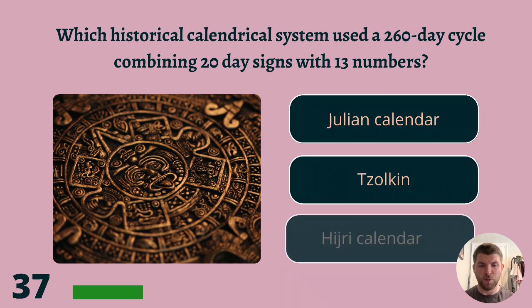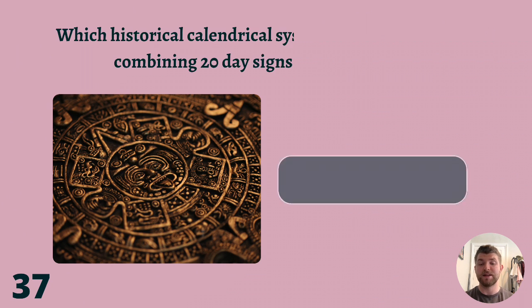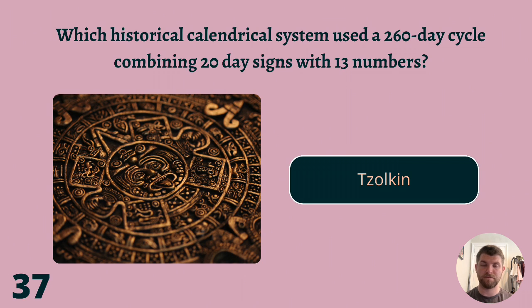Question 37. Which historical calendrical system used a 260-day cycle combining 20-day signs with 13 numbers? Julian calendar, Tzolk'in, or Hijri calendar? Apologies for any mispronunciations on this question. The answer is Tzolk'in.